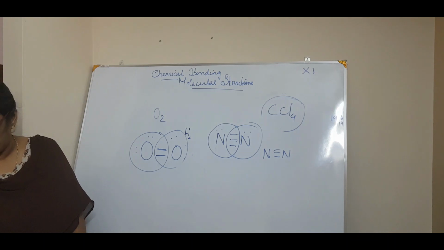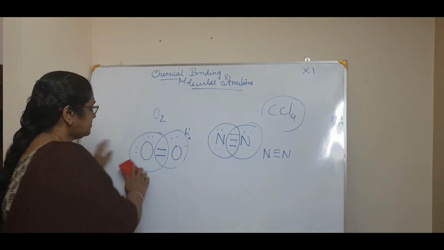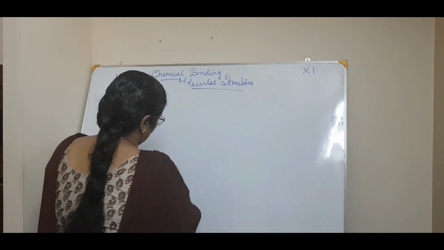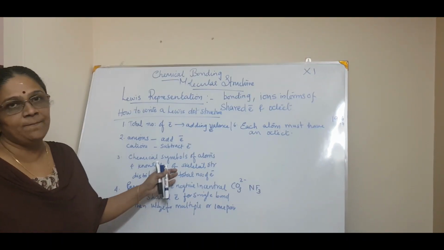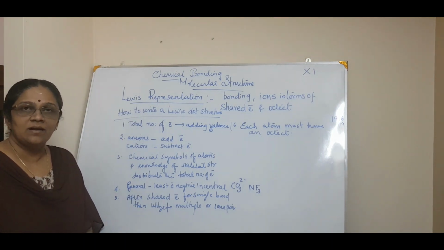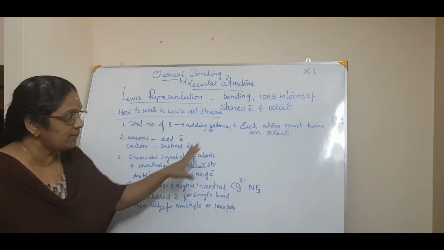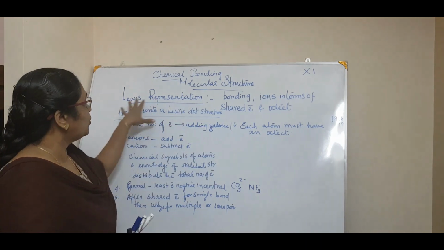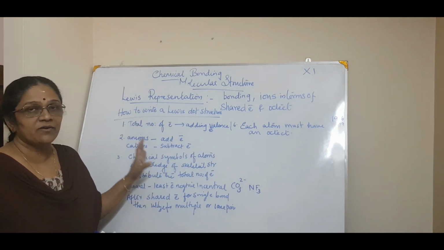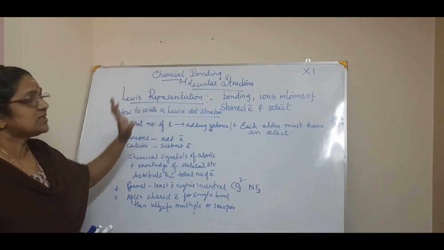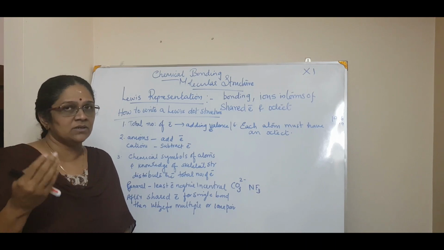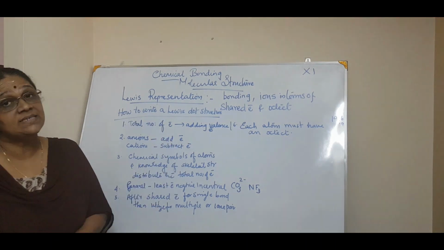Okay. Now next, we will see the Lewis representation of simple molecules. Okay, this is very, very important. That is how to write a Lewis dot structure. Okay, it's very important. It will come in the exam. So in the Lewis representation we will study only simple molecules. Okay, not complex molecules. We study only simple molecules.